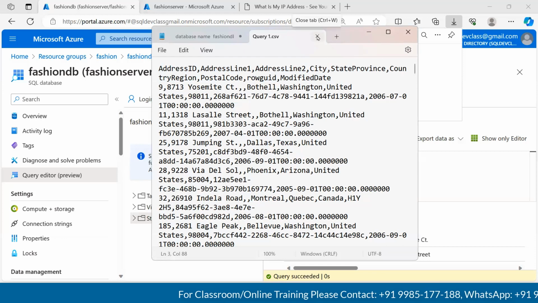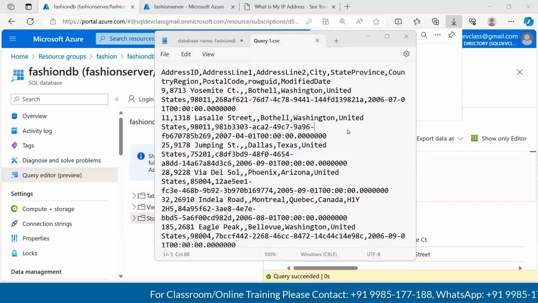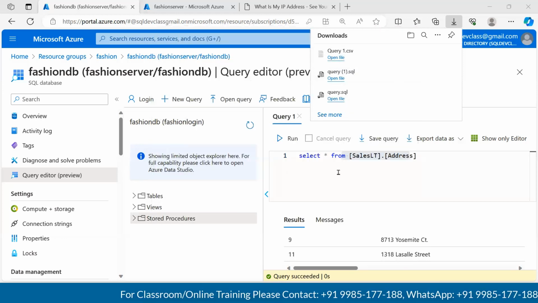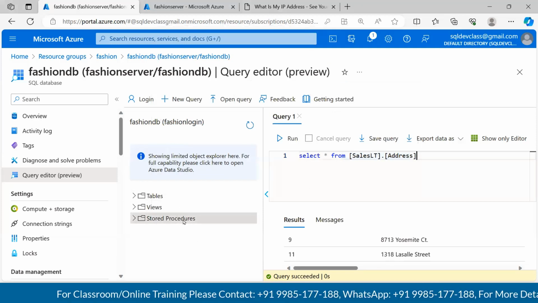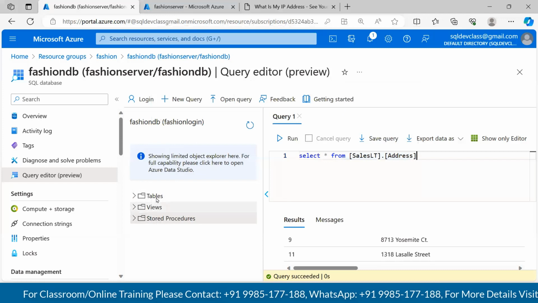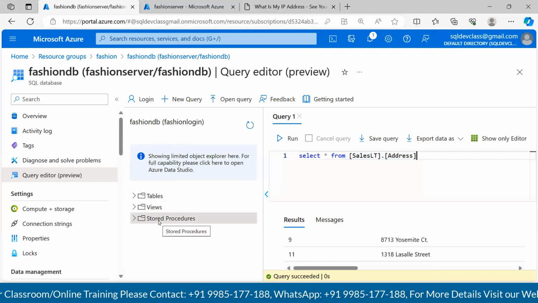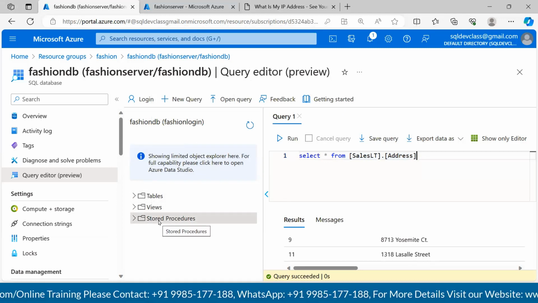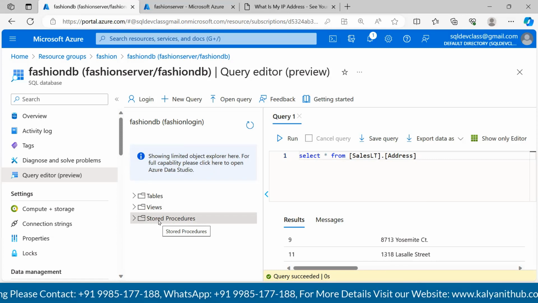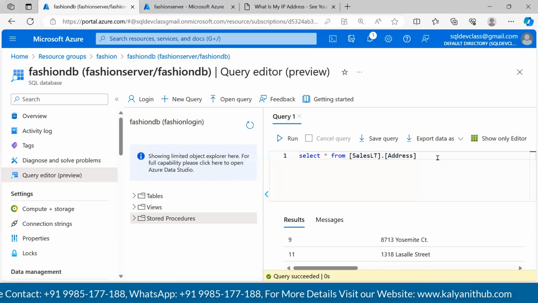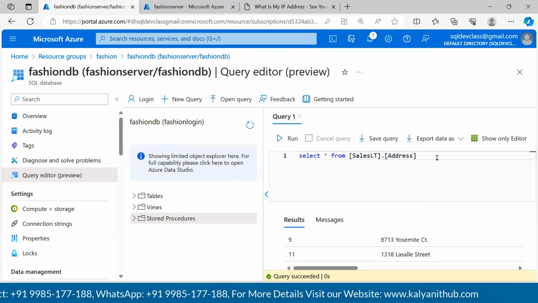So tomorrow, what we'll discuss is what more we can do in the query editor, and how we can access various different objects. See here, we can see only 3 objects, but actually SQL Server will have more than that. We'll look at how we can access the other objects outside of the query editor, and then we will try to understand some of the concepts of Azure.